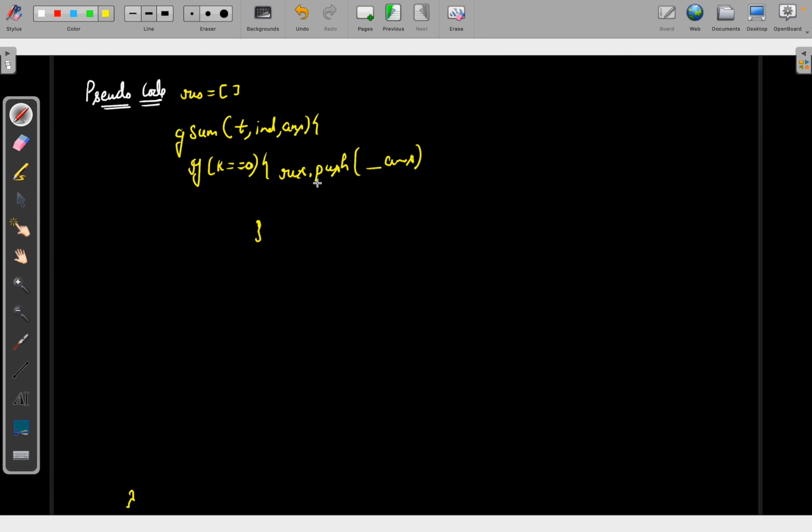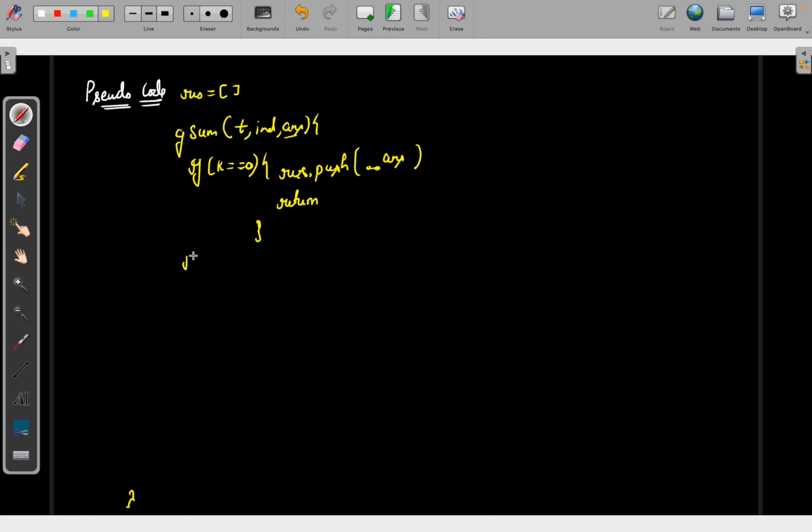Remember when you are pushing it, you need to push it such that a shallow copy won't be created. Basically it should not point to the same reference, because my answer will get to change by these states, right? So you need to push it to create a new one. Okay, and then I will simply return it.